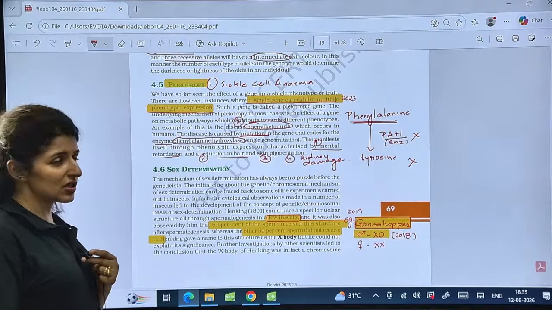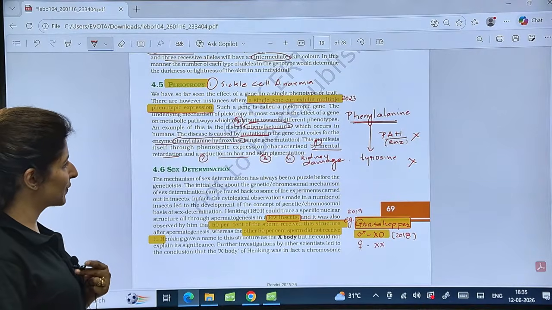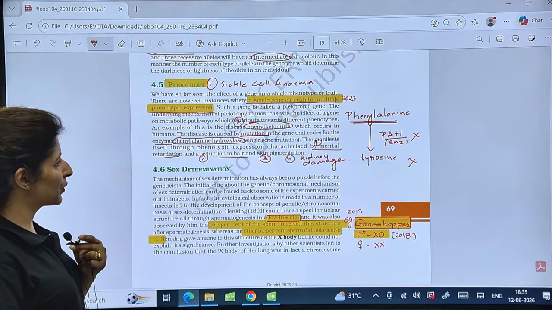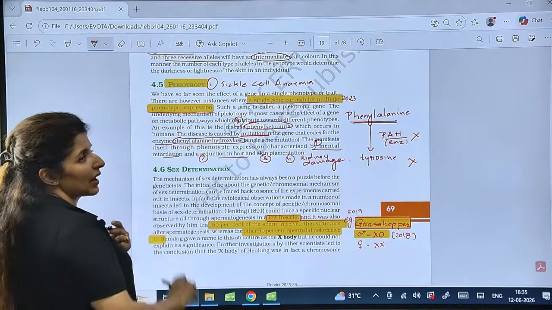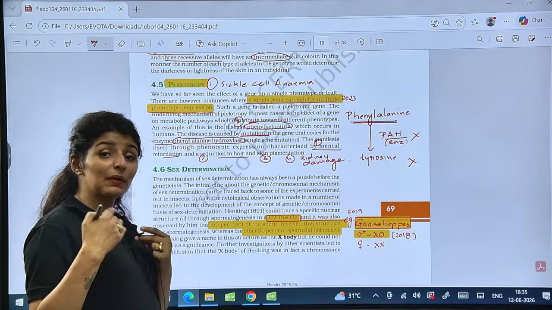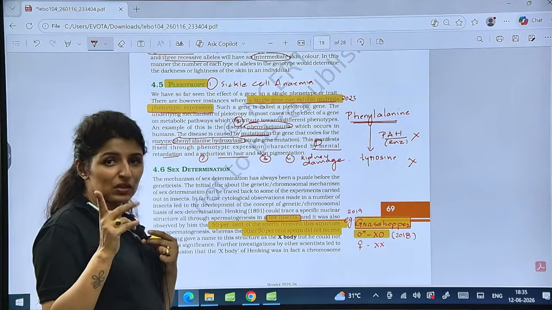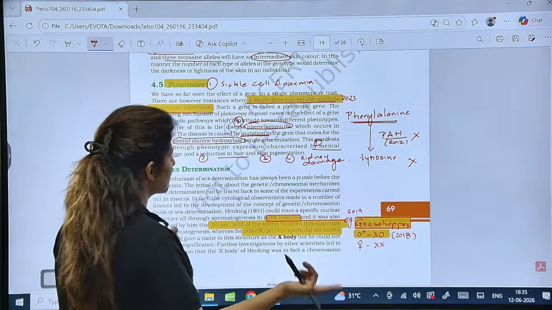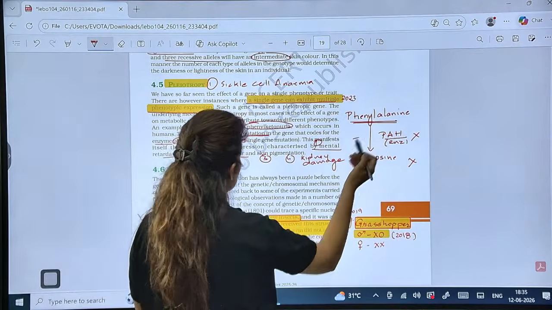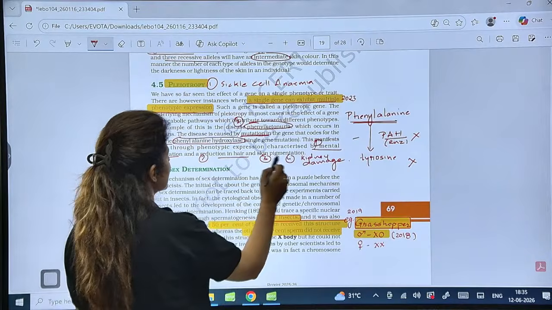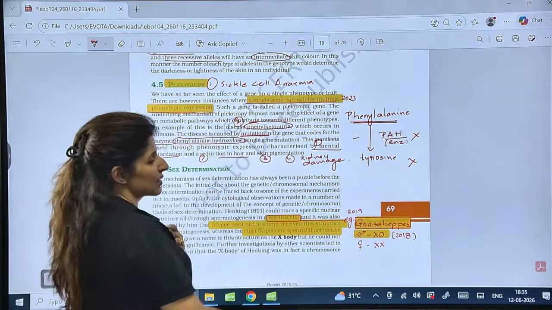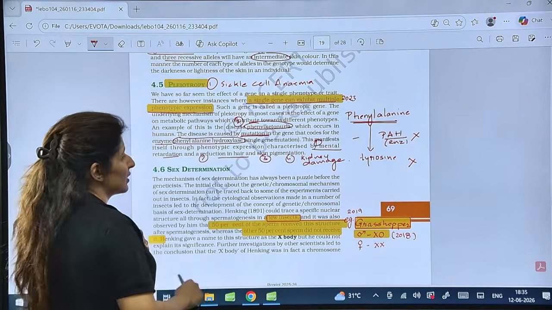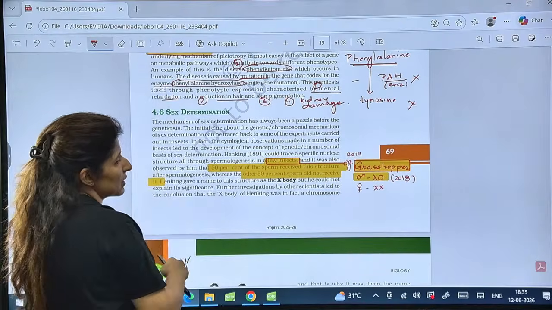These are the manifestations of phenylketonuria. This mutation is called phenylketonuria. So basically what happens in phenylketonuria, there are multiple effects from one gene mutation. So one gene controlling multiple effects. So what is the first effect? First effect is that enzyme is not formed, and all these are the multiple effects, secondary effects caused by this mutation.